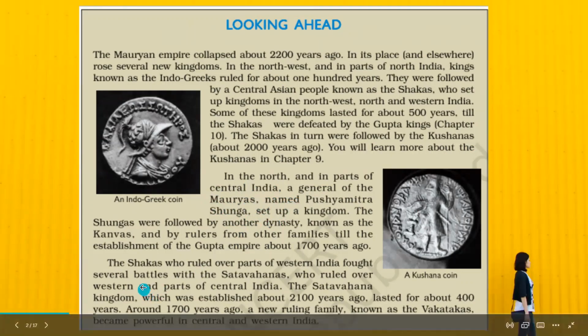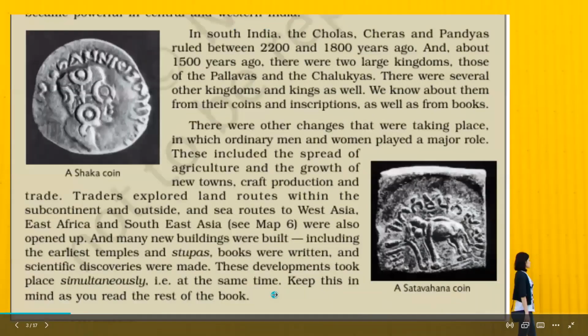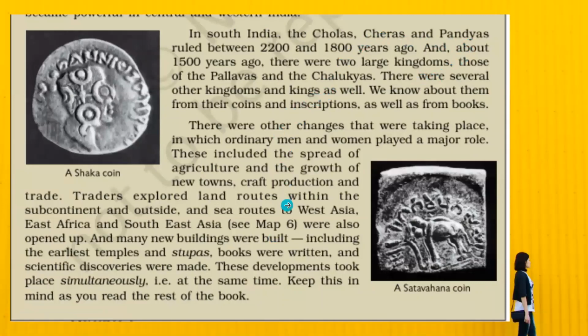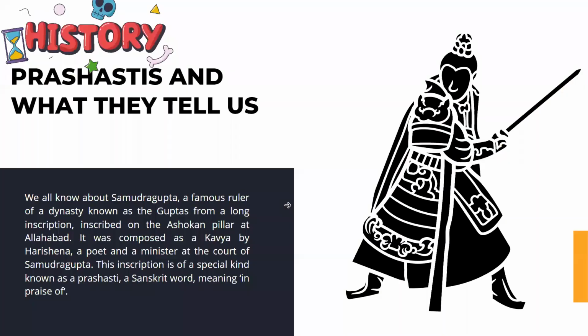In the western part of the region, what is happening? There were Shakas, there were Satavahanas, and they were having several battles. And later on, the Vakatakas came into existence, and they became very powerful in central and western India. And in South India, Cholas, Cheras, and Pandyas. All right, clear? Moving ahead. So now let's start with the chapter.